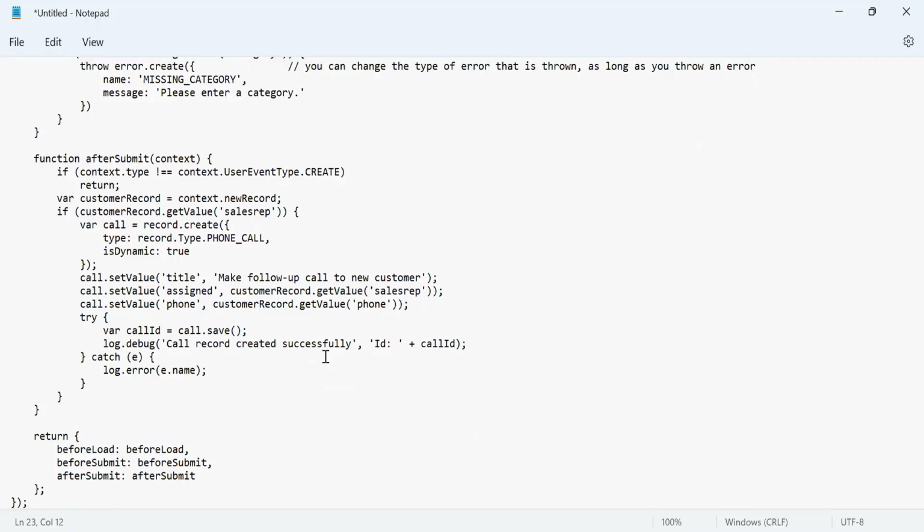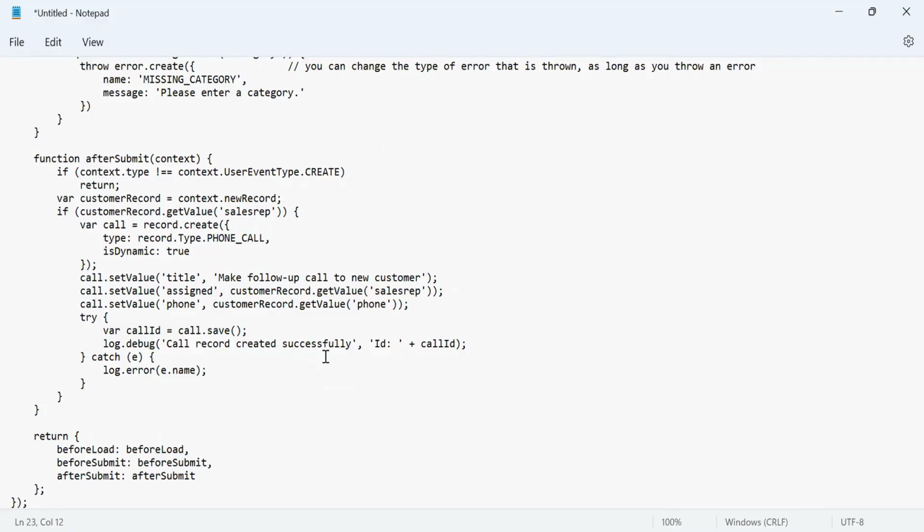So what we are doing in after submit: as soon as the customer record is created and saved, the database commit has happened. After that, after submit will trigger and we will create a phone call entry for the sales rep. The sales rep information is already there in the customer record, so we'll get the sales rep value from the customer record and create a phone call entry for the sales rep.